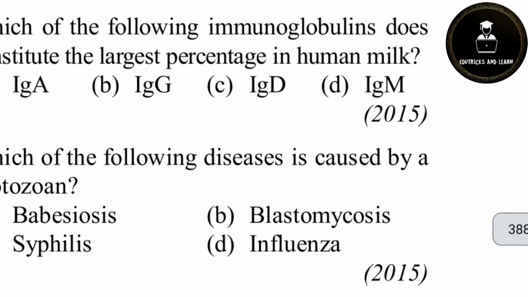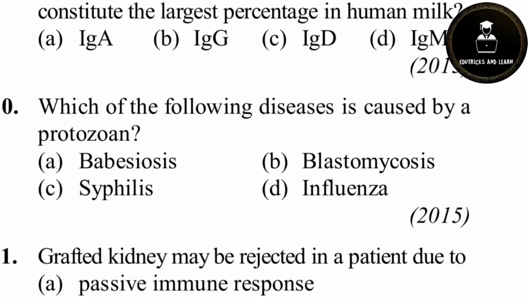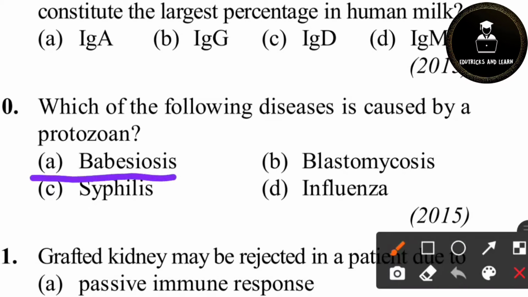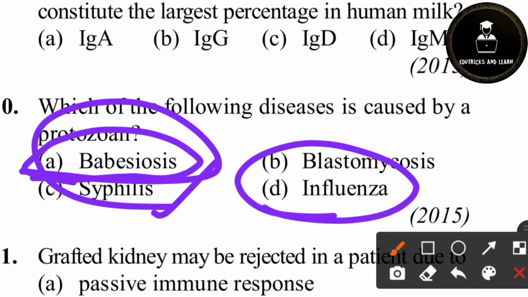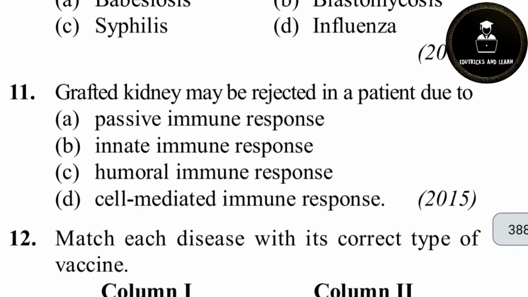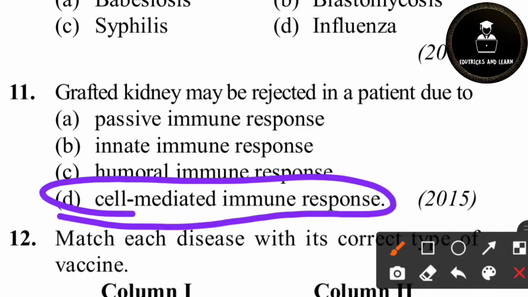Then next question. Which of the following diseases is caused by a protozoan? So it is option A, babesiosis. Syphilis, we already know, is a sexually transmitted disease caused by bacteria. Influenza is caused by orthomyxovirus. So babesiosis is the correct answer. Babesiosis is a malaria-like parasitic disease, which is the infection of Babesia. Babesia is the protozoan here. Next, a grafted kidney may be rejected in a person due to, option D is the correct answer, cell-mediated immune response.